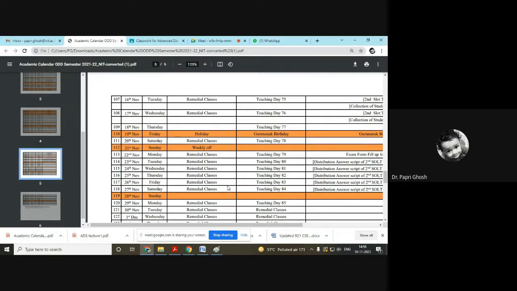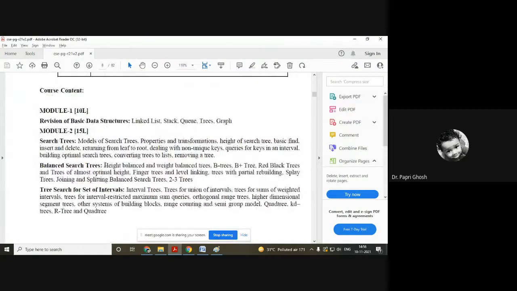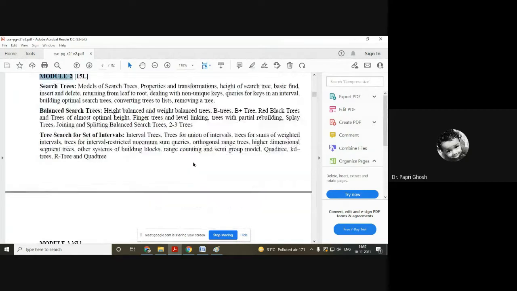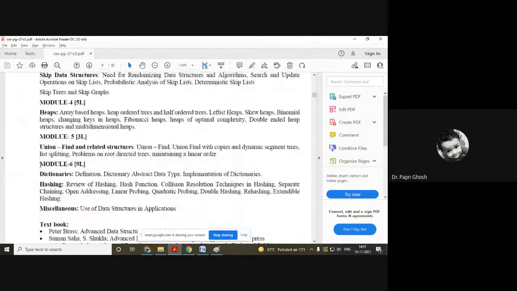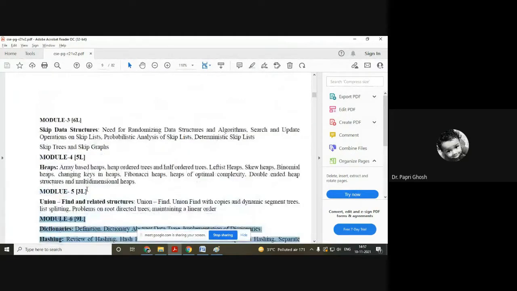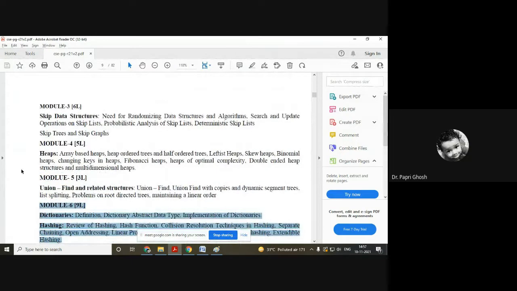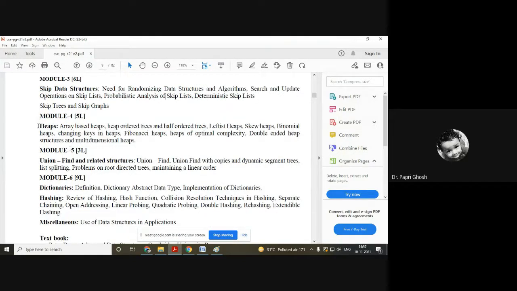Okay, but first we will touch each and every module so that we can have some idea of each and every point in the syllabus. We have already done module 1, the revision of everything. We have done module 6, the dictionary and hashing. And we have done the skip data structure also, deterministic and everything. Now heap we have done.